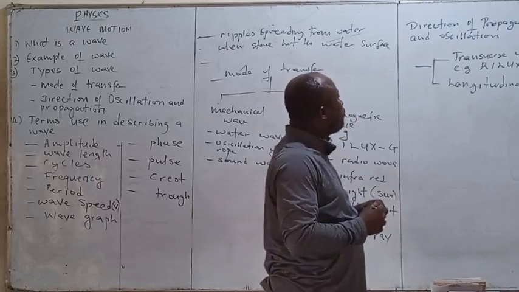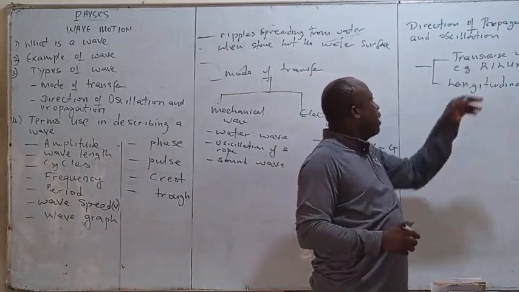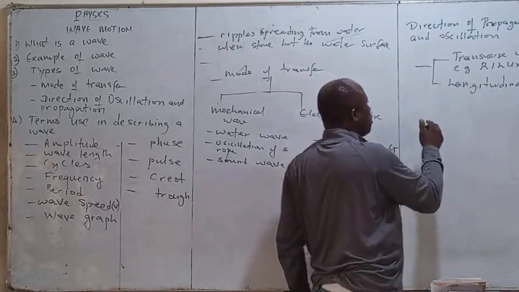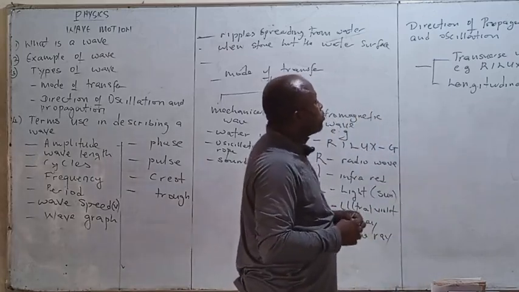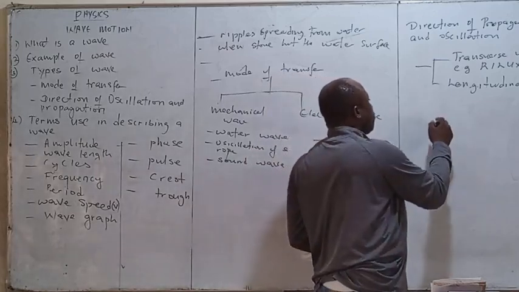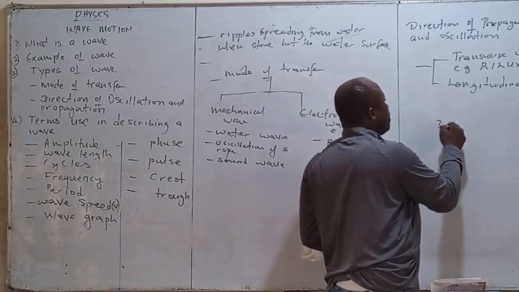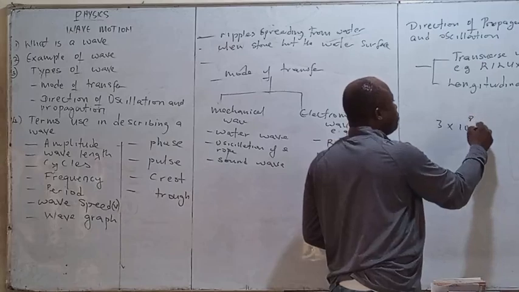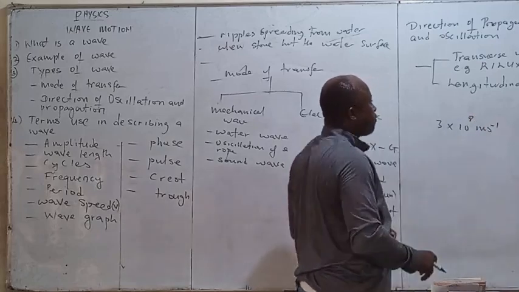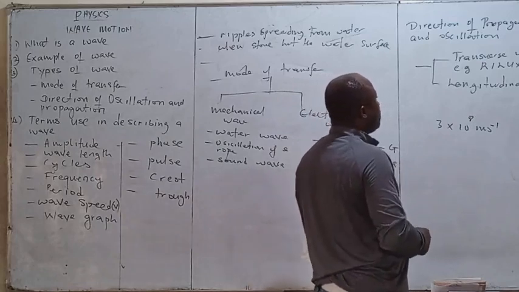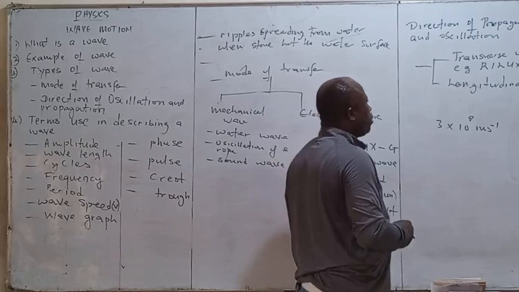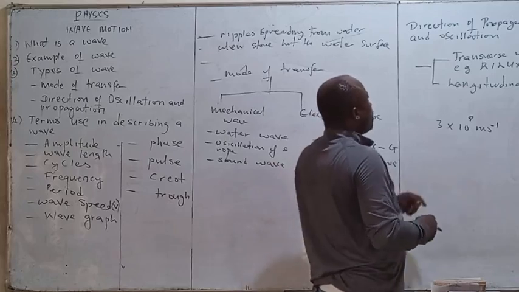They have specific characteristics. They have a common speed, the speed of light, which is about 3 times 10 raised to the power 8 meters per second. So that is the Roy G. Biv family, which are examples of transverse wave.